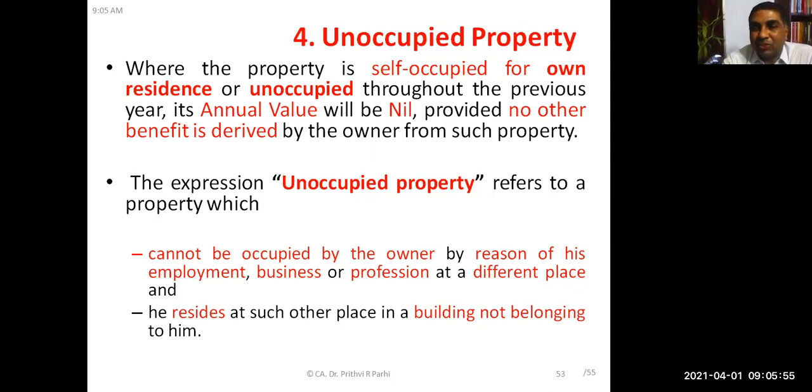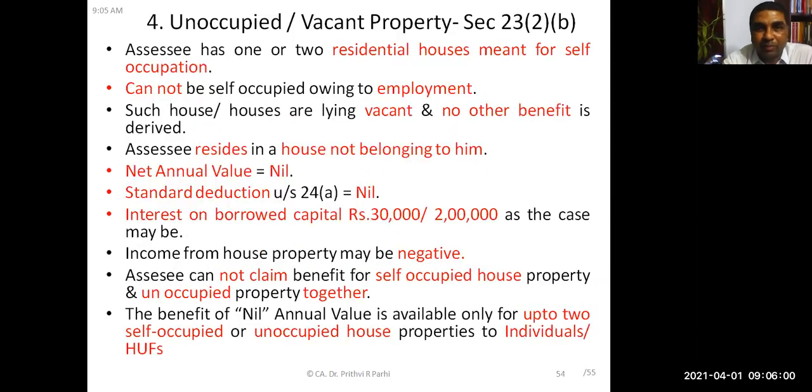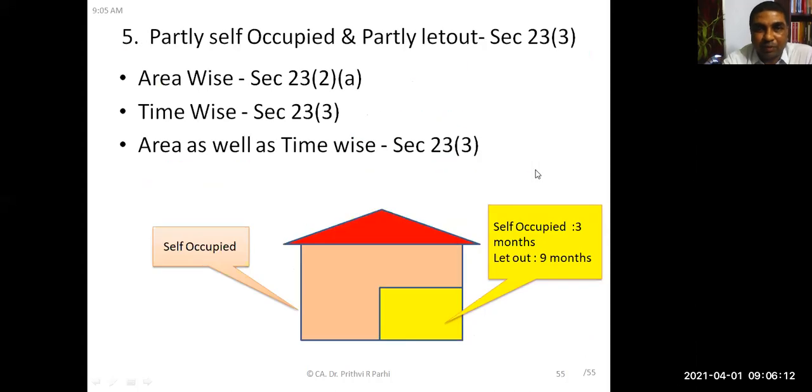And if the assessee is staying in a different place, in a building which does not belong to him, that property will be treated as unoccupied house property or vacant house property. Okay, and the treatment will be almost similar to self-occupied house property. This concept also we have discussed. Okay, how to treat a partly self-occupied house property and partly let out house property, that also we know.